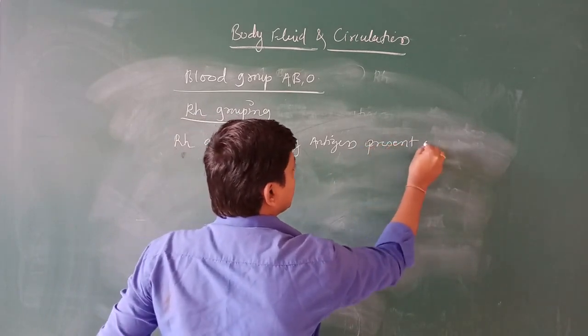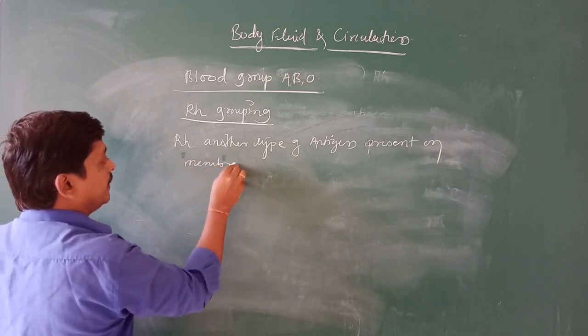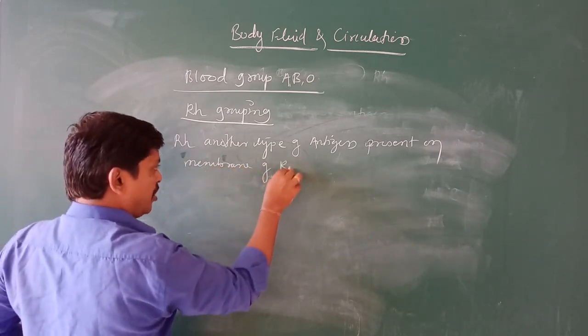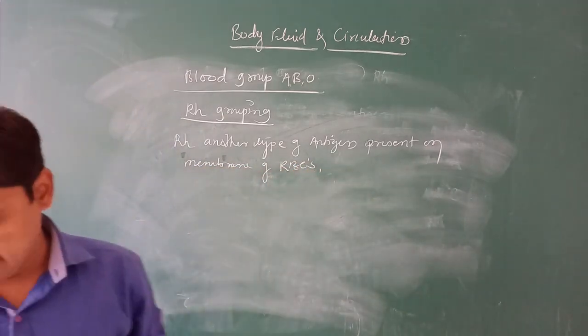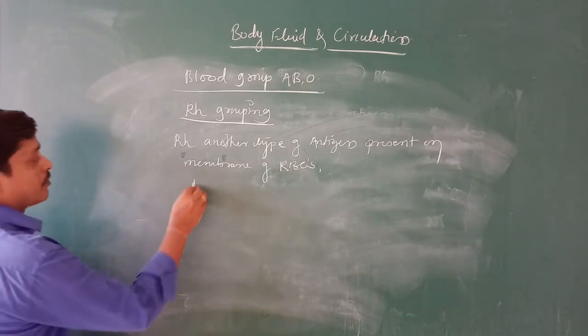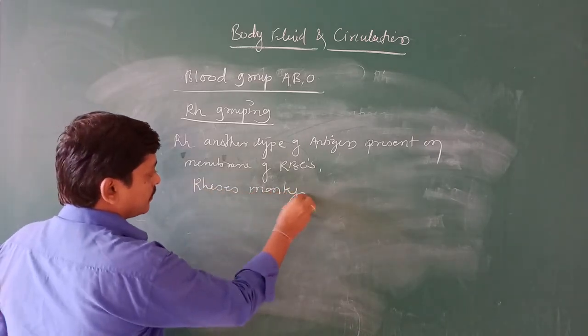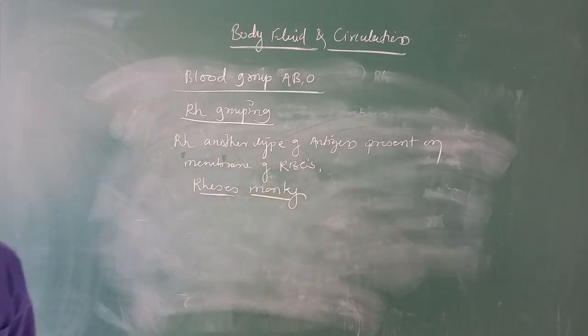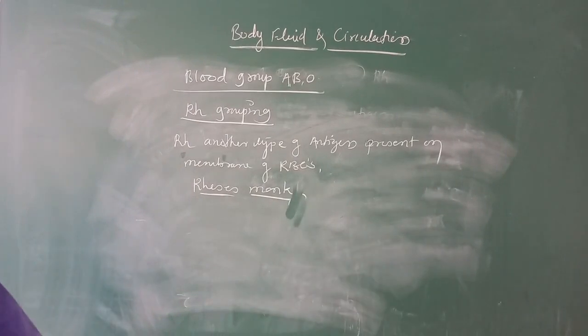present on the membrane of RBCs. And this was first studied in rhesus monkeys.